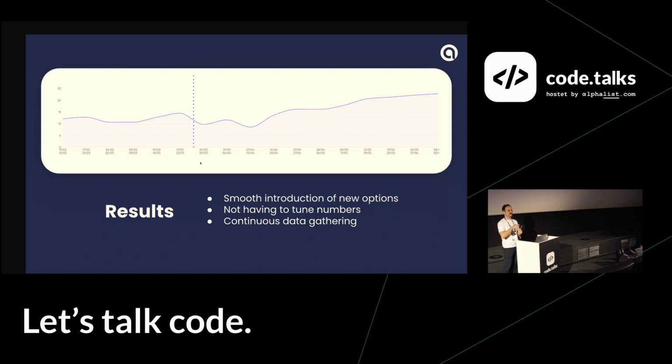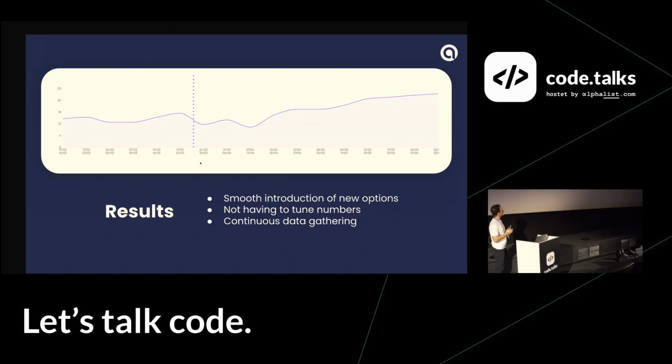We have to separate our data pipelines, our training pipelines. Everything should be separated in two. And also, the exploration is not going to pay off immediately. We have to try some new options, and then after we have some information about them, then we can train better models, and those better models are going to give us better results. So if we want to truly A/B test this, we need to separate our whole system into two, everything, and then run it for a long time to see the results. And for us, that was not really possible, or I would say desirable. So we just deployed it in production.